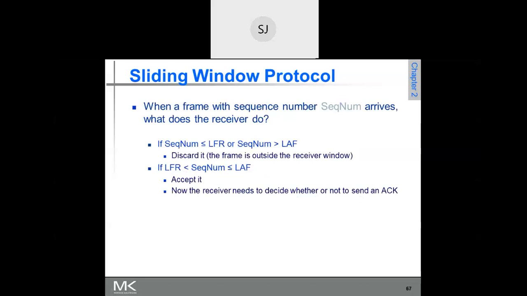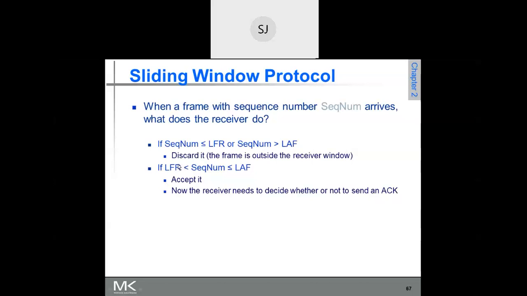Why is it so? What do you mean by that? If you have followed whatever I said, you can answer this. Suppose a frame comes with some sequence number. What will the receiver do? It checks whether it falls in the window or not.